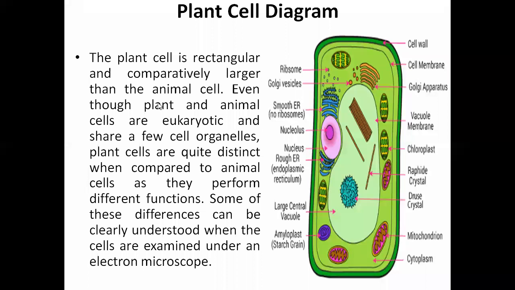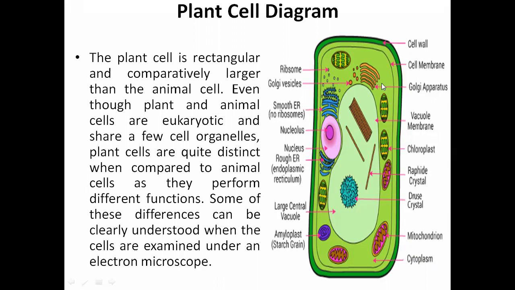Even though plant and animal cells are eukaryotic and share a few cell organelles, plant cells are quite distinct compared to animal cells, as they perform different functions. They have a lot of functions that we are going to discuss. Some of the differences can be clearly understood when the cells are examined under the electron microscope.